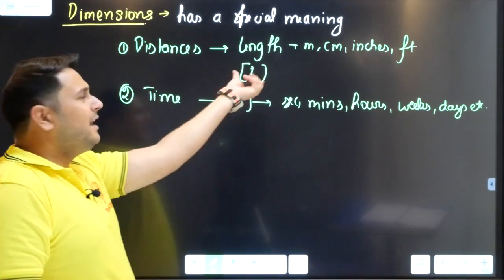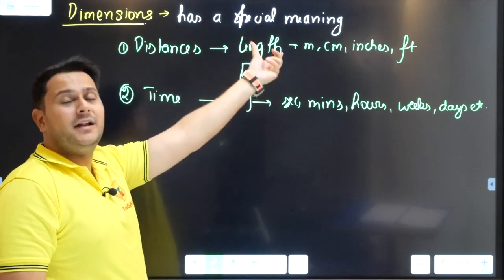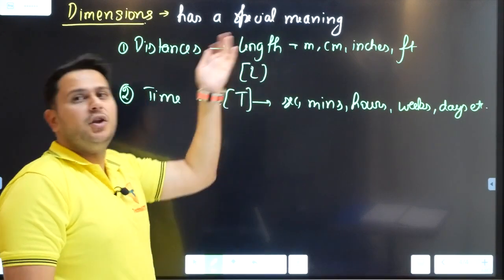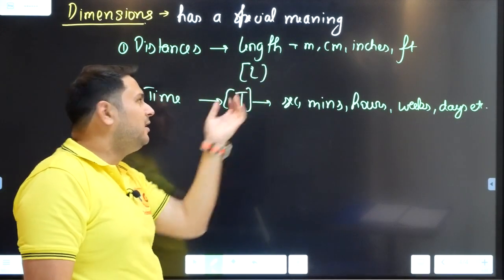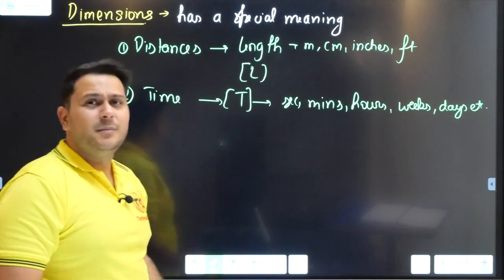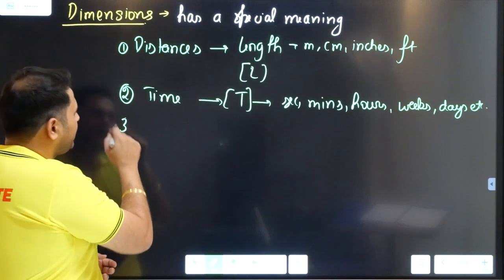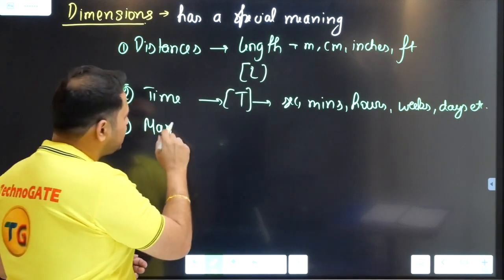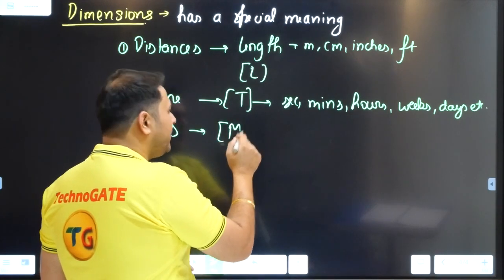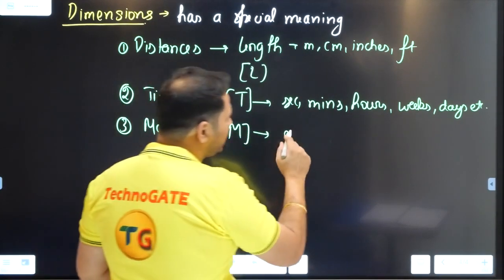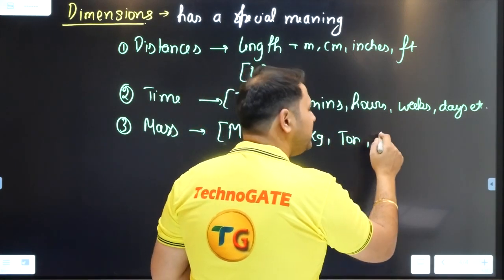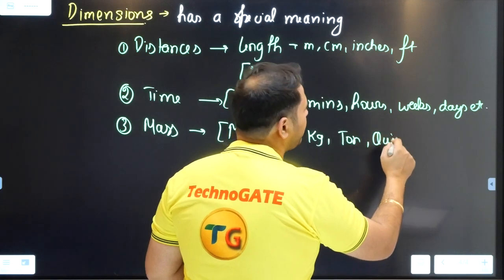And here L is a dimension. For length, what is the dimension? L. What is the notation of the dimension length? The notation of the dimension length is L. What is the notation of the dimension time? It is T. Similarly, when I say mass, we write that mass is represented by M. Mass can be measured in grams, kgs, tons, quintals, right?